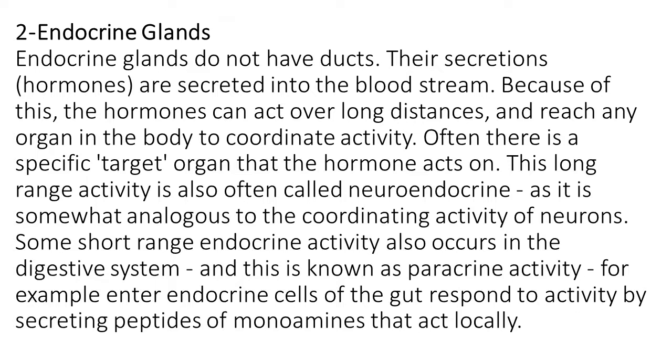This long-range activity is also often called neuroendocrine, as it is somewhat analogous to the coordinating activity of neurons. Some short-range endocrine activity also occurs in the digestive system, and this is known as paracrine activity. For example, enteroendocrine cells of the gut respond to activity by secreting peptides or monoamines that act locally.